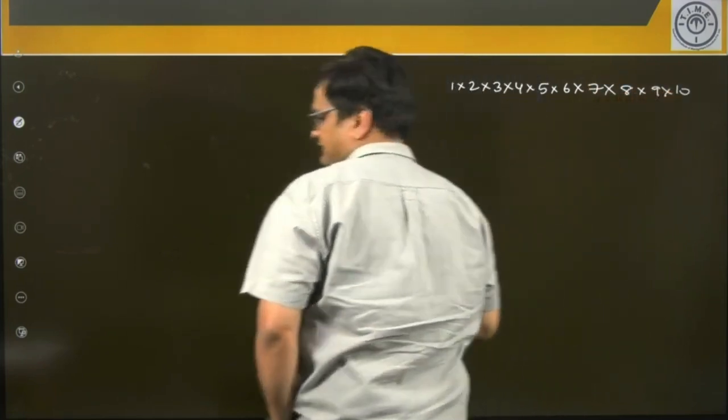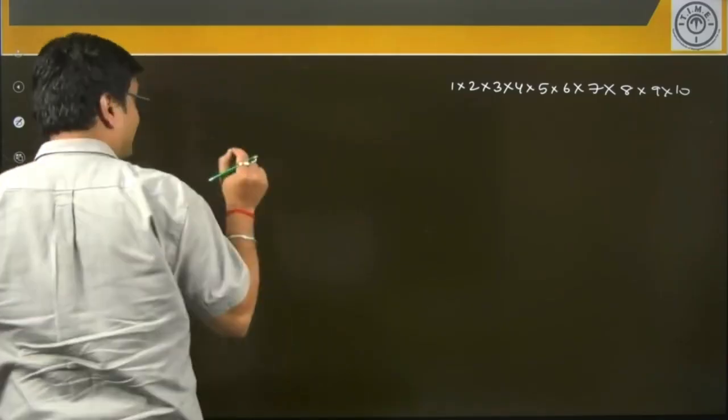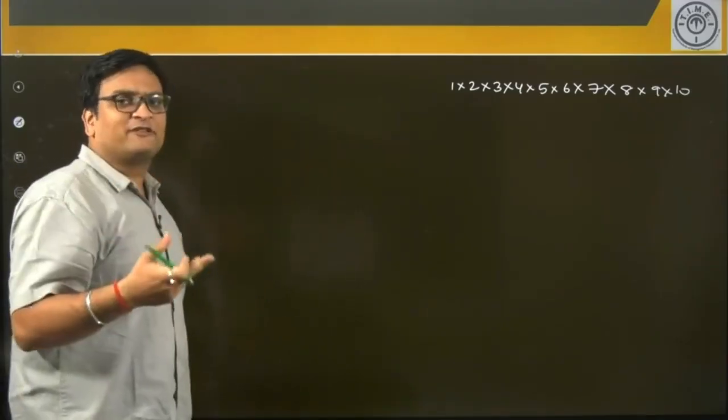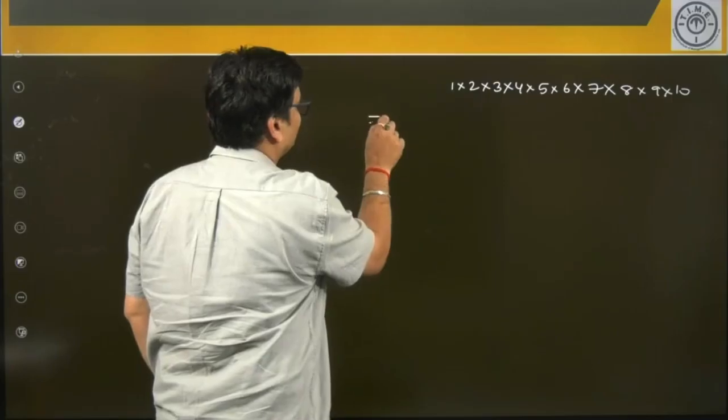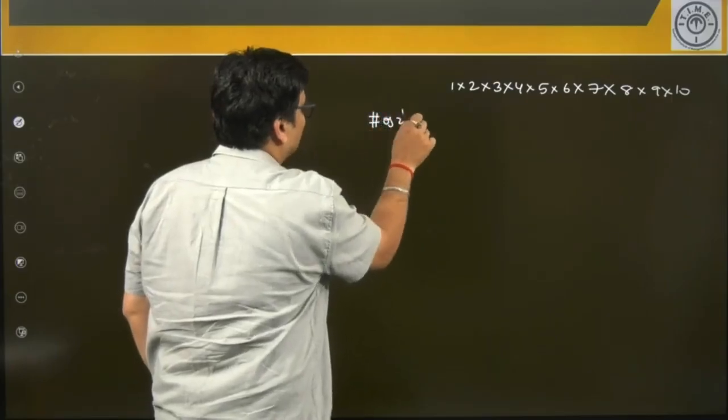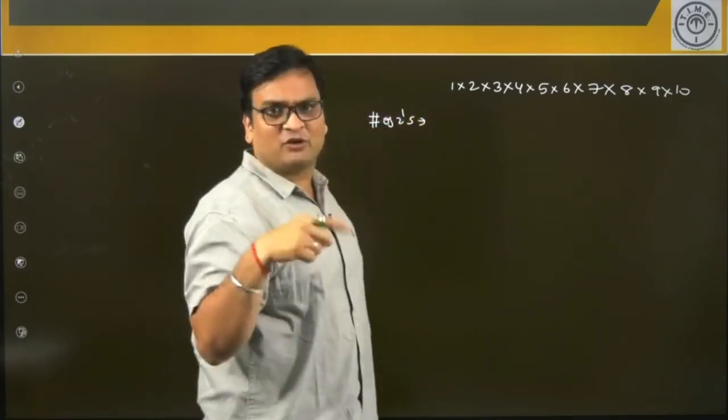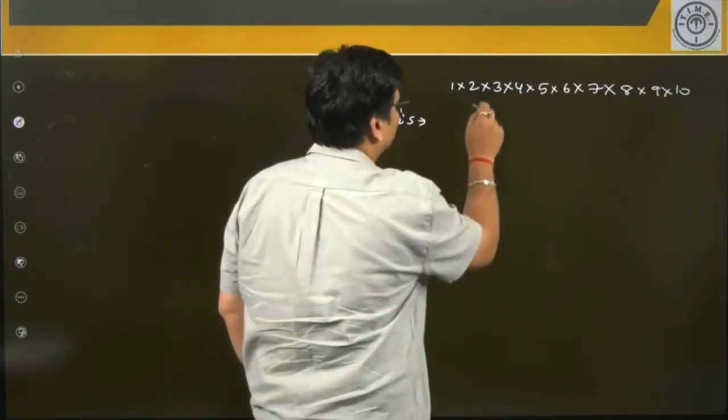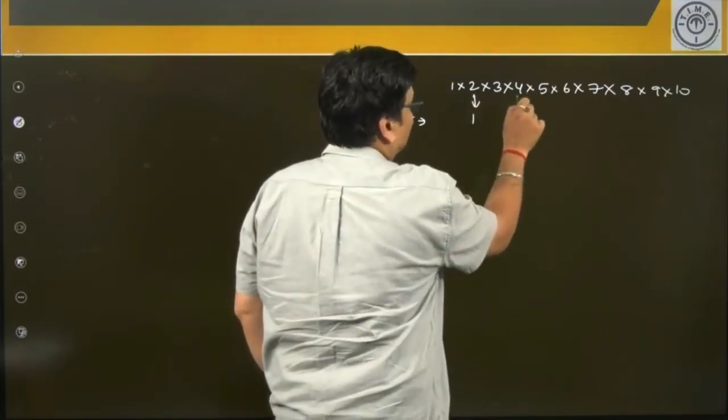Okay, 10 factorial. Now since we are finding IGP of 2 here, let's count the number of 2's first. So what will be the number of 2's? Please note, I am only counting 2's, not 4's or 8's. So how many 2's will be there? I'll find 1, 2 here.